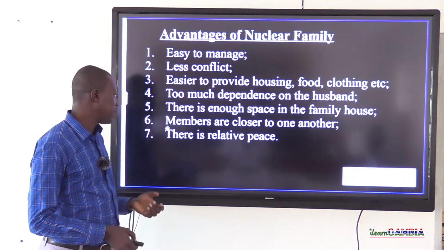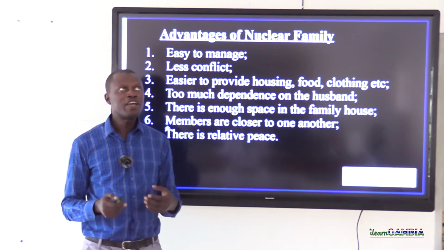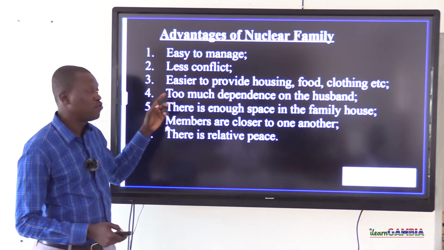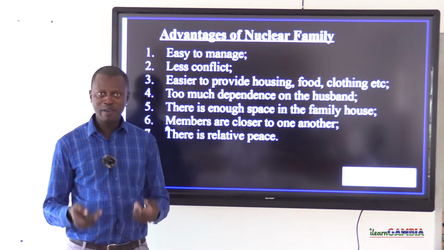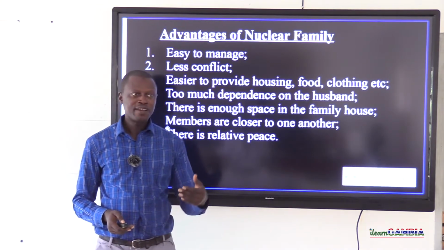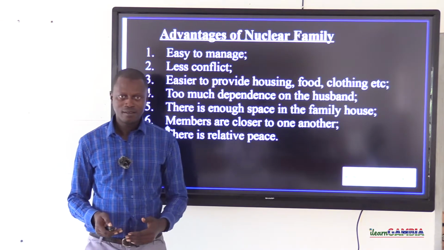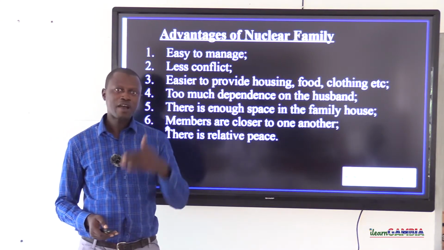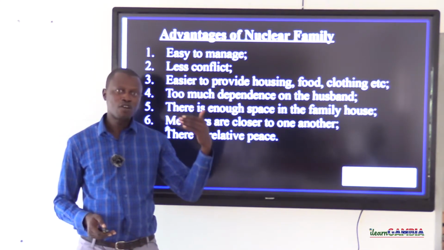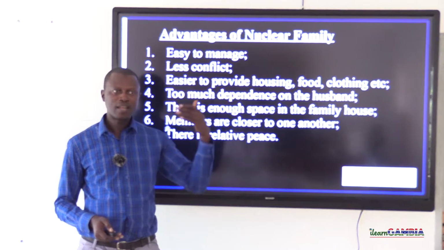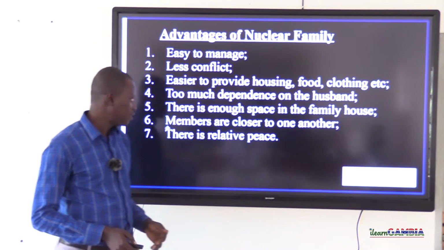Remember, in an extended family system, we say mostly family members are not very close to each other like those of a nuclear family. Because in an extended family system, if you could remember, we've talked about having two different classes of children, all from the father and the different mothers. Like we have children from the same father, as well as children from different mothers in an extended family setup.